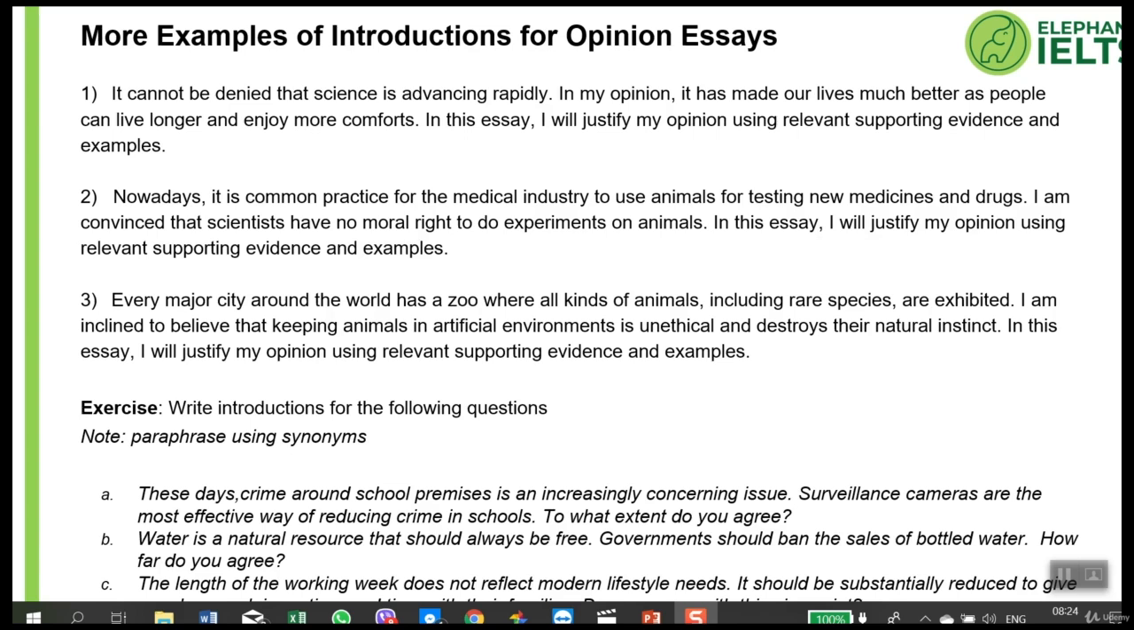And the last one says the length of the working week does not leave enough time for the needs of people today. The question we are asked about is if we believe it should be shortened so that people have more free time. So practice writing introductions for these essays by following the GOT structure.